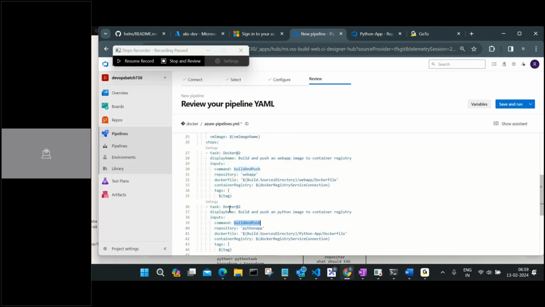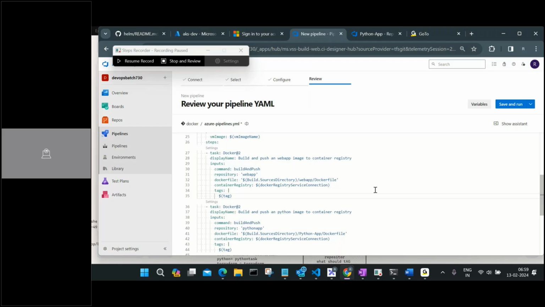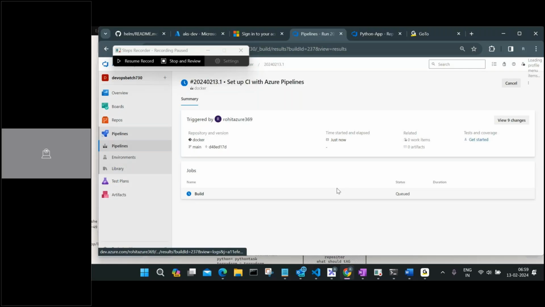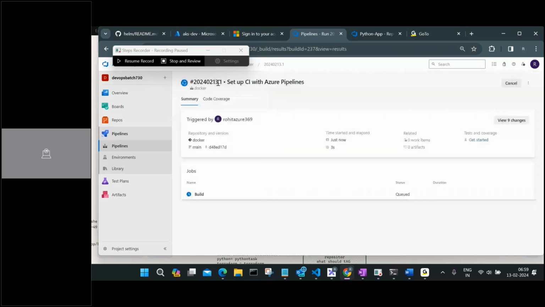Let's save and run this. Let's see what is going to happen. Okay. So if you see, every time there is a build ID which gets generated. Let me show you that. So this is also one of the IDs which gets created. Also there will be one thing I'll just show you.